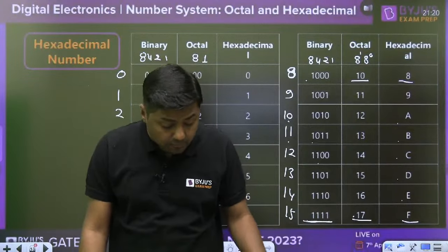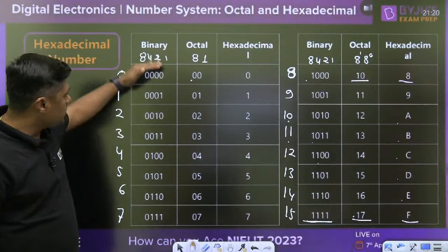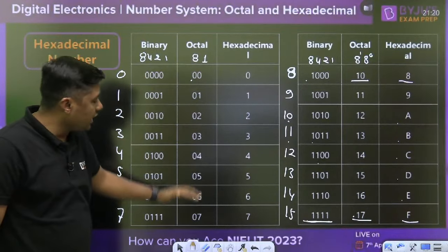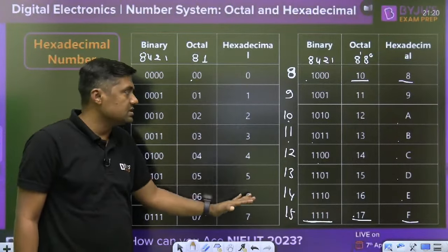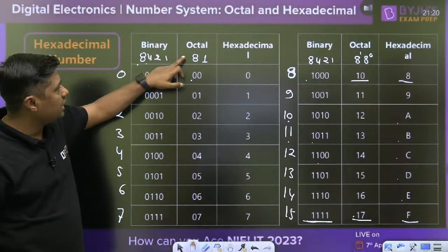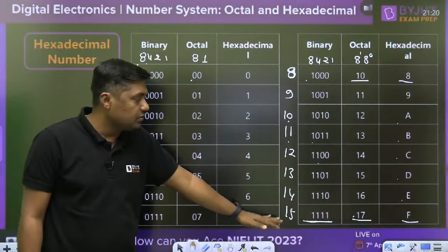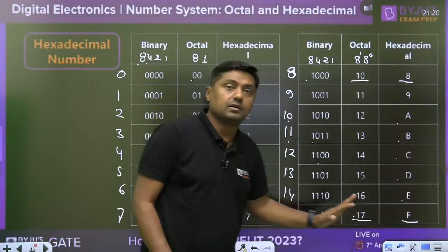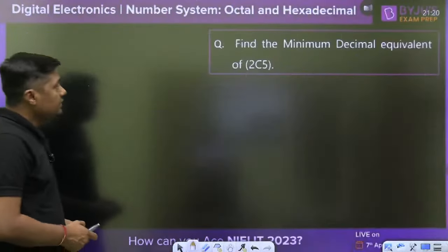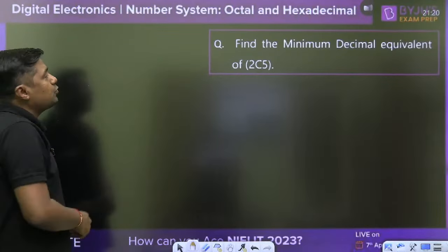Then this is the simple conversion. This is the decimal. This is binary. This is octal and this is hexadecimal. In binary number weightage is 8421. In octal 81. In hexadecimal I am giving you the single digit up to 15. 15 is represented by F here.